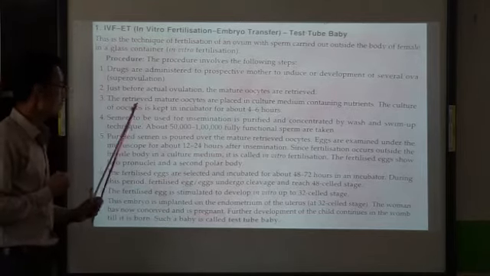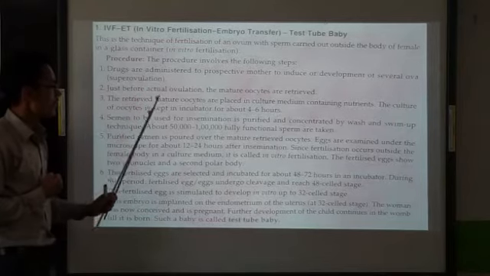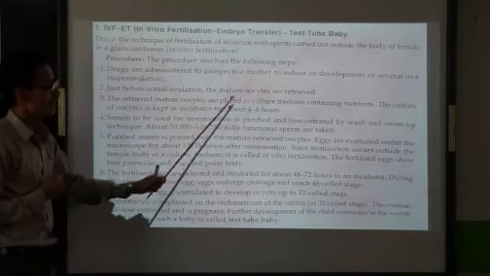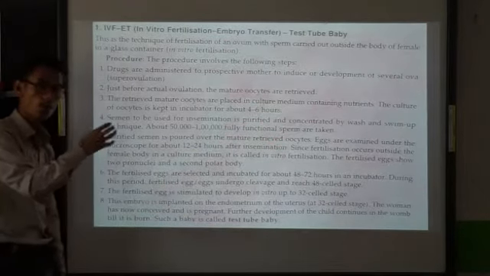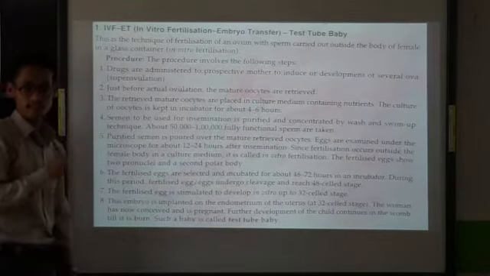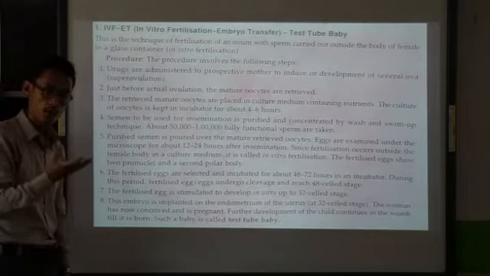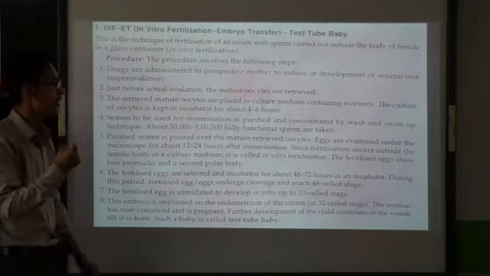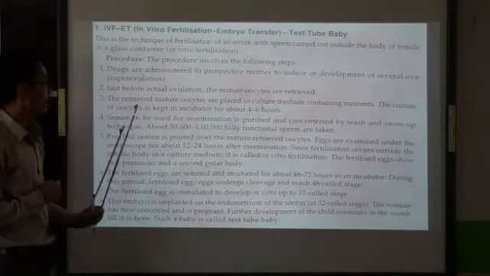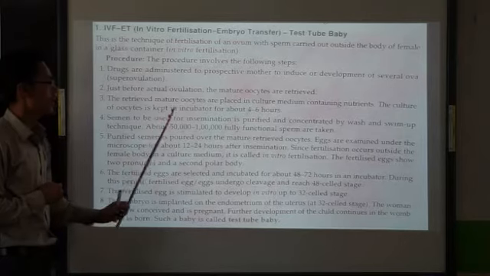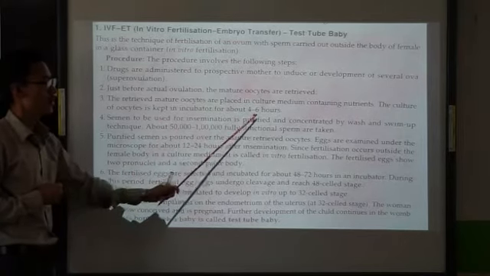Clear? Third one, the retrieved mature oocytes are placed in culture medium containing nutrients. So those ova which have been collected before ovulation, which are mature, are now placed in the culture medium containing nutrients. The culture of oocytes is kept in an incubator for about 4 to 6 hours.